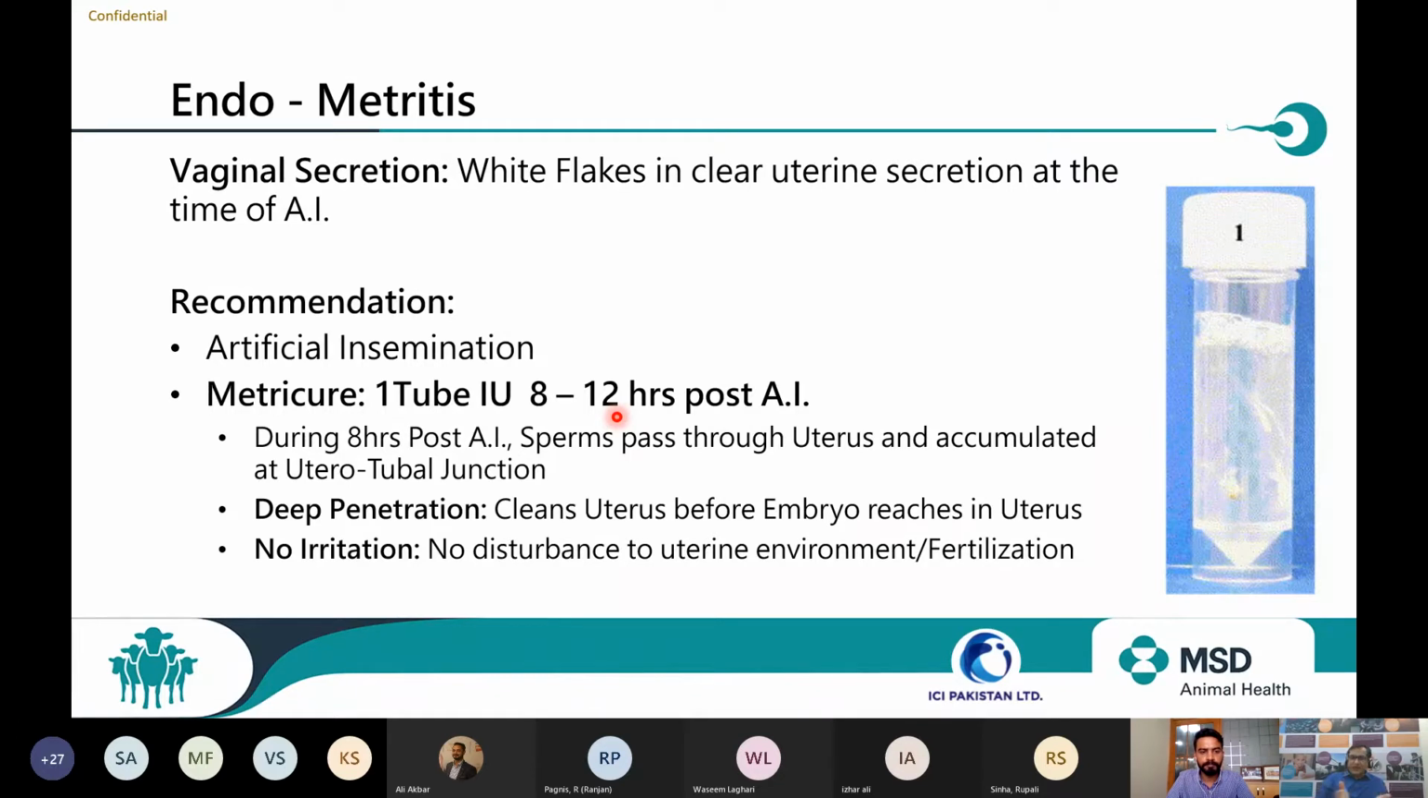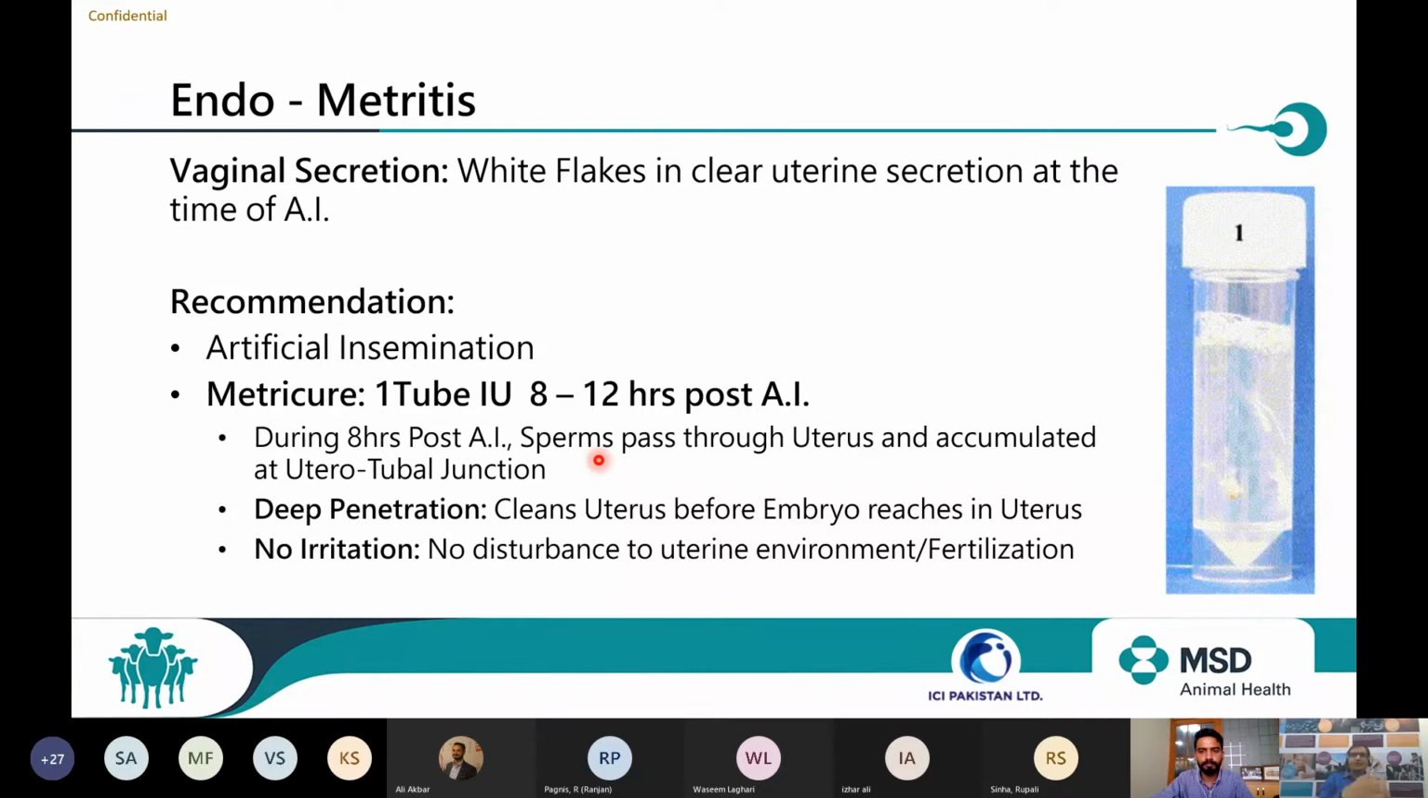Now this spreads throughout the uterus and starts antibacterial action. It starts killing all the infection present inside the uterus. And guys, whatever embryo is formed inside the oviduct takes 3 days to come again to the uterus. So I have 3 days to clean this entire uterus, and Metricure will do that. Metricure will maintain the concentration for almost 72 hours. It completely cleans the uterus.